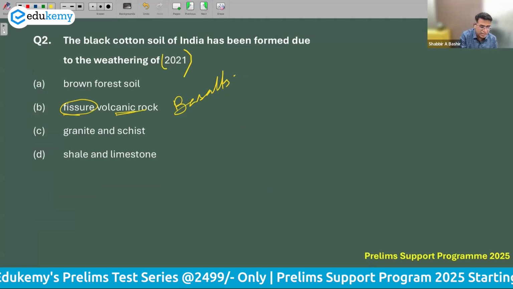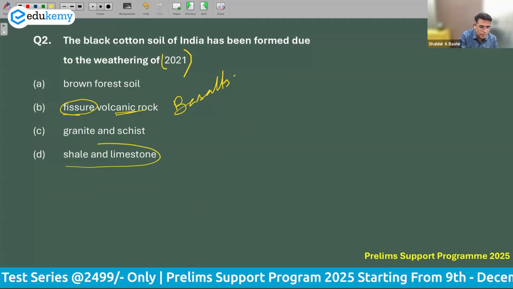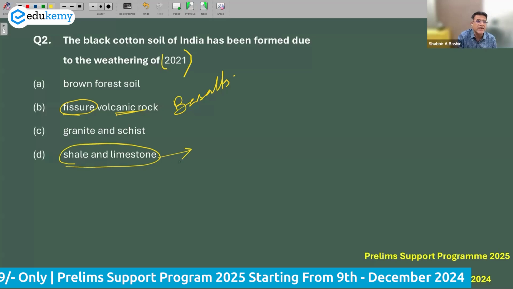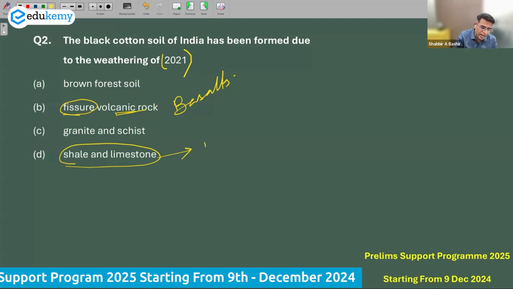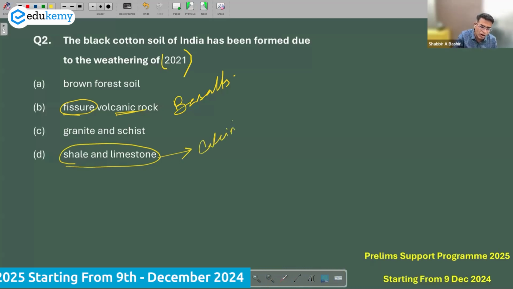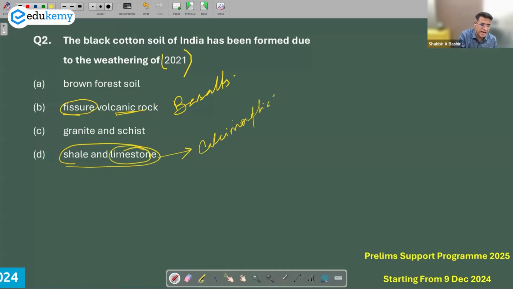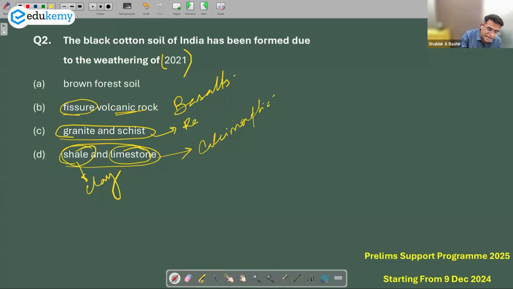So this is right. And if I ask about shale and limestone, when they weather, what type of soils do they give us? They give a special type of soils called calcimorphic soils, which have a lot of calcium content. Shale, if it weathers, being soft, gives us soil with a lot of clay content. Whereas weathering of granite and schist, the predominant rocks of the peninsular plateau apart from the Deccan lava plateau, gives soils called red soils.